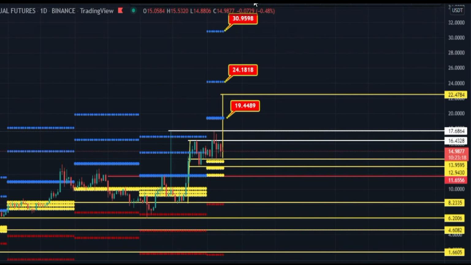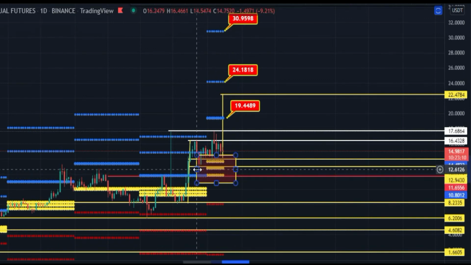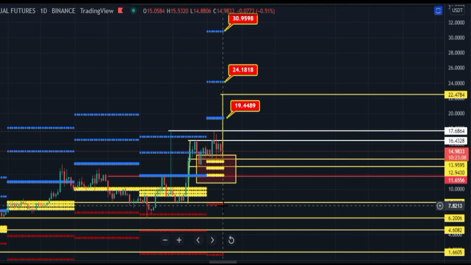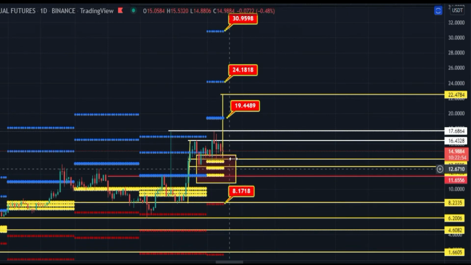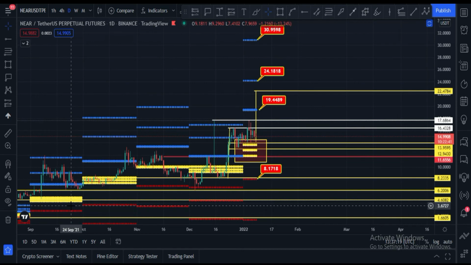And if price loses grip from here, and if price breaks this box area, after that price can go down to hit this zone. This is the monthly bearish target, and it is very realistic, but I don't think it is at the $8 price area. I don't think price can go down to hit this zone. This box area is very important to hold. Once NEAR Protocol holds this area, then it is good, and after that we may see an upside movement. Let me please delete all these things, and let me please show you